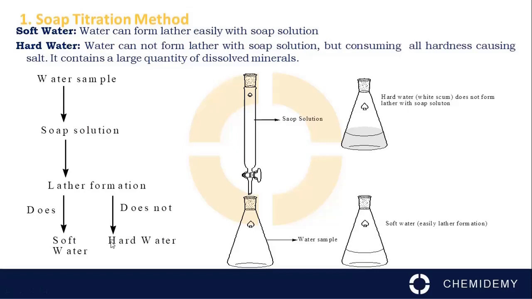The end point should be noted when lather lasts even after 2 minutes of continuous shaking. The titrated value is recorded and total hardness is determined by repeating the experiment 2 or 3 times and then calculated.